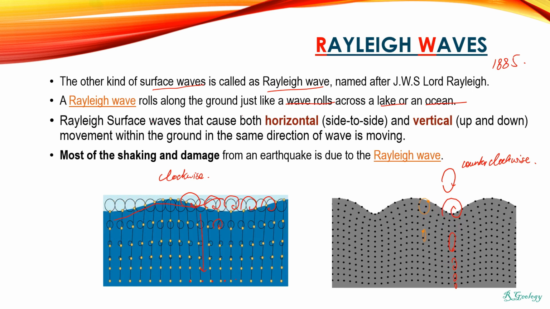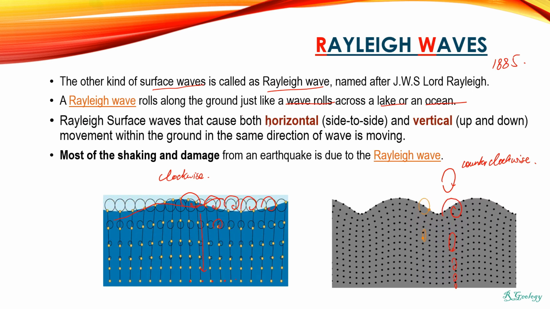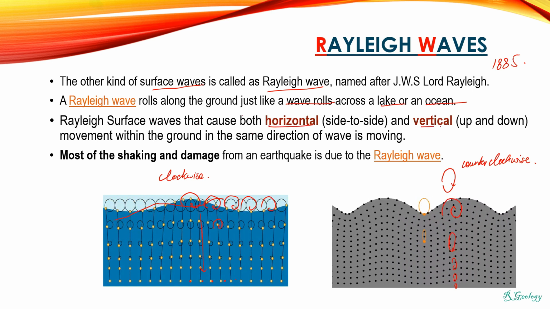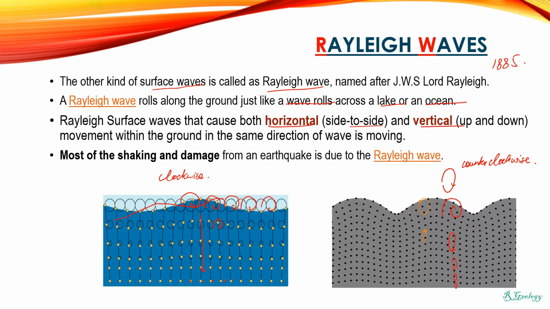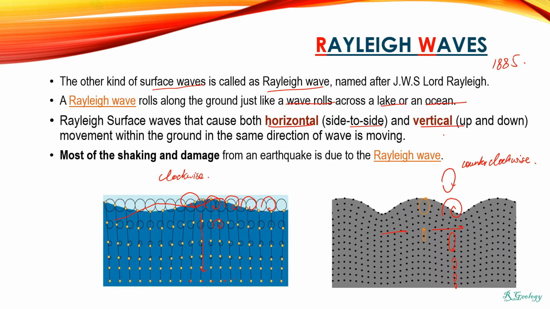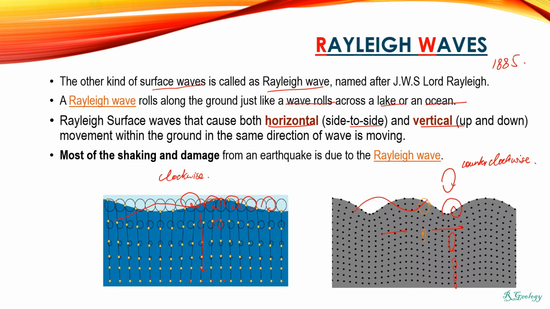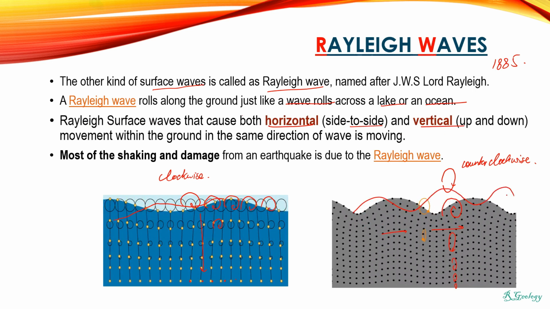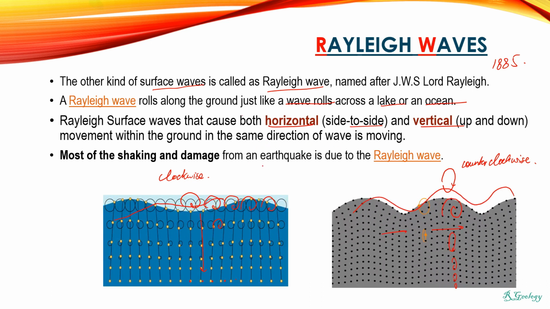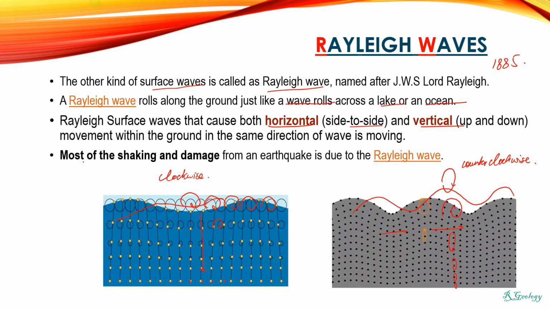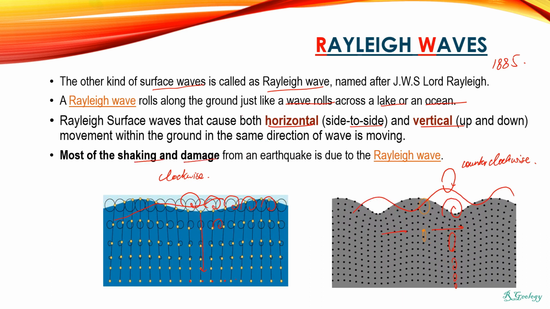Next, the Rayleigh surface waves cause both horizontal movement and vertical movement. Horizontal shows side to side movement, while vertical shows up and down movement. These movements are in the same direction as the wave moving, and most of the shaking and damage is caused by the Rayleigh wave.